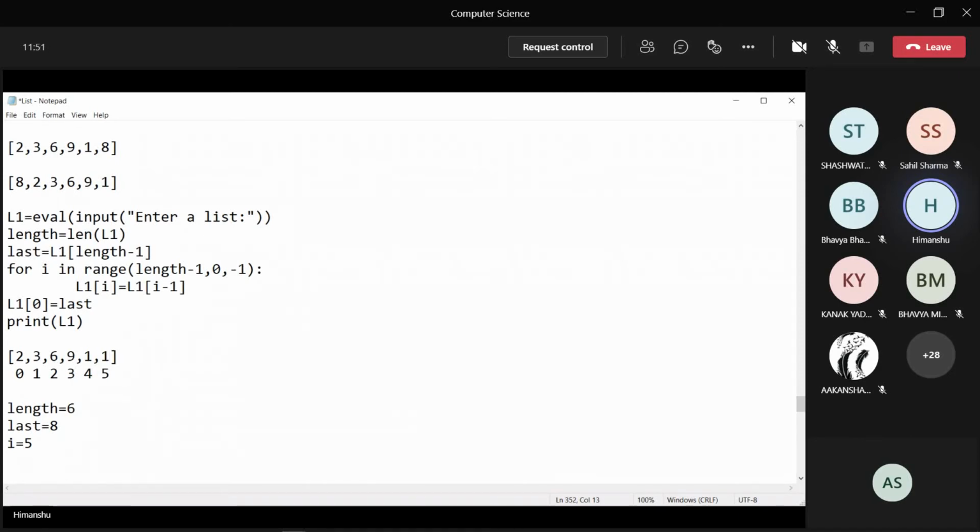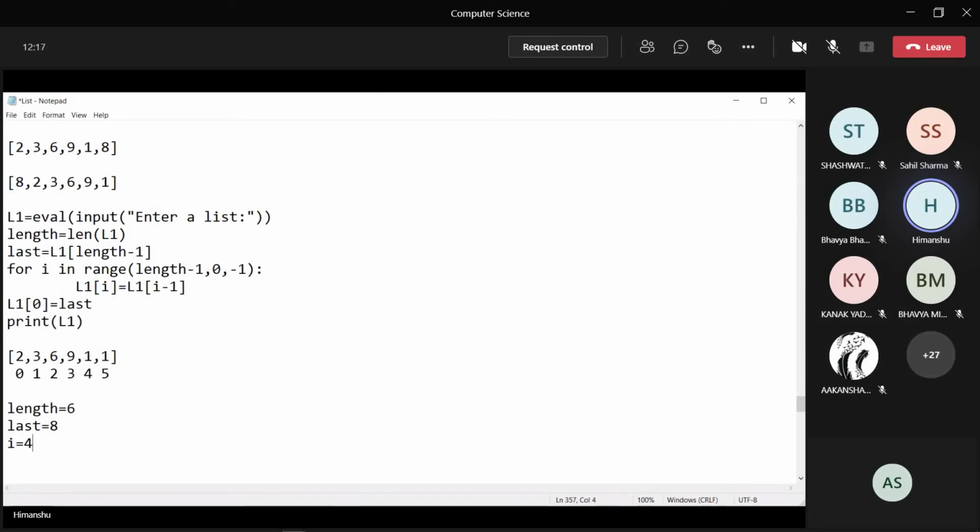I'm telling you again how this has been done. L1 of i minus 1. In this statement i is 5, 5 minus 1 is 4. Whatever element you have at index 4 will get copied to L1 of 5. Okay, did that. 1 has come here as well. Clear? Yes, sir.